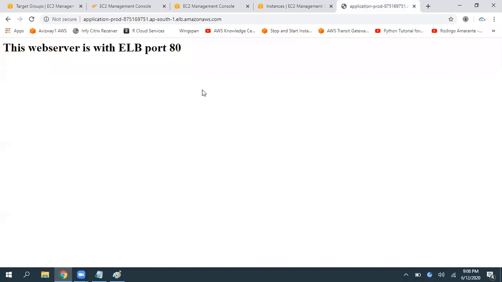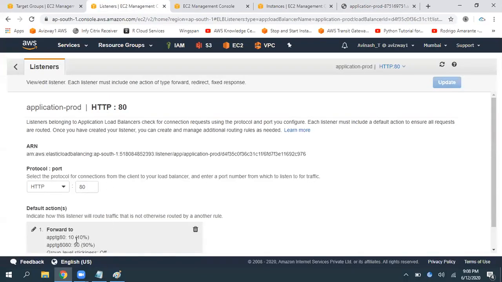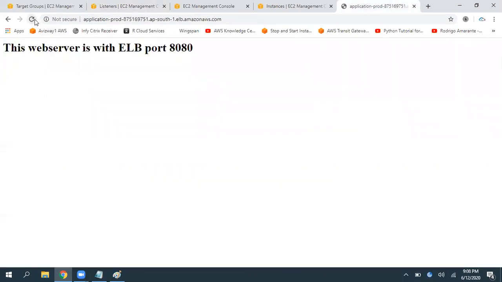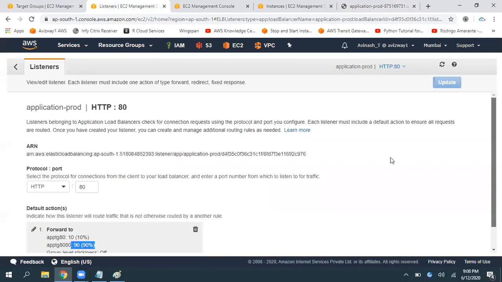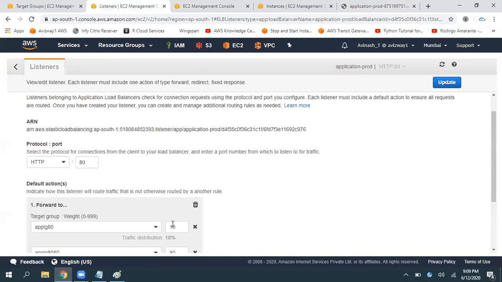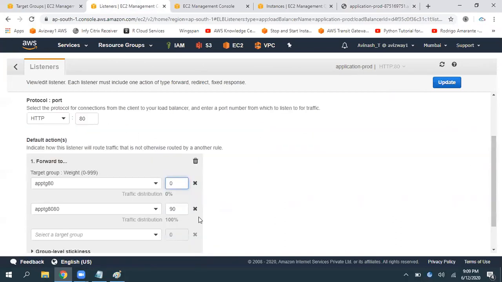Right. Now if you go here, 90% of traffic goes to one target group and only 10% goes to the other. So just keep on refreshing. See, many requests are going to 8080. In between, some requests are going to only the 80 instance. I'm continuously refreshing, keep on refreshing. See that. Now as a final stage, we can edit it. We can make it 0% and we can make it 100%.